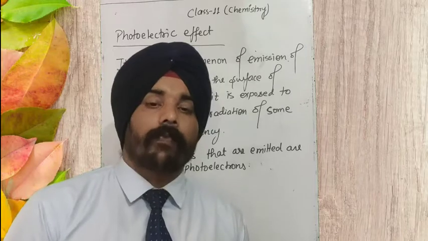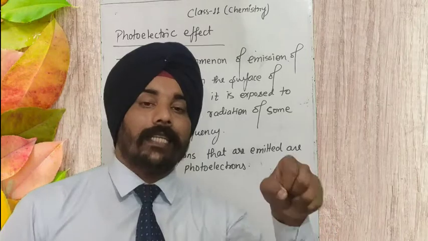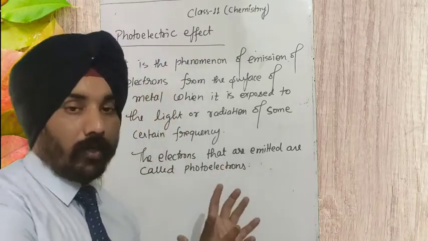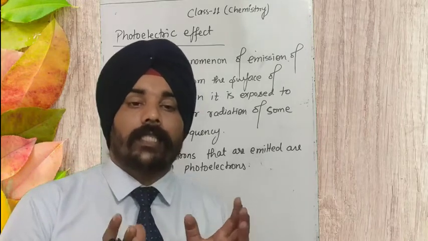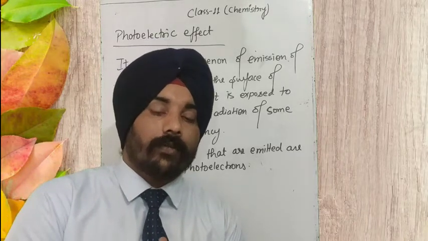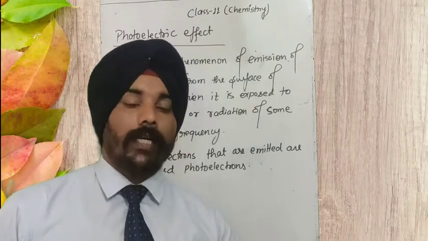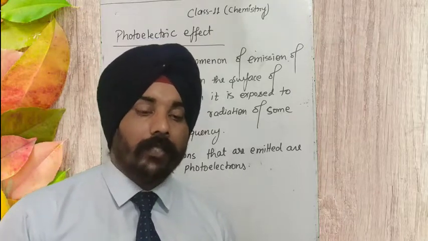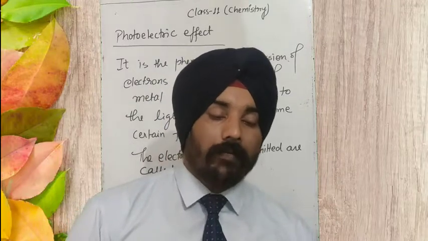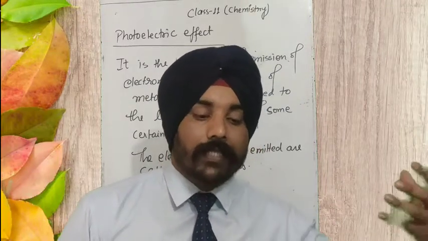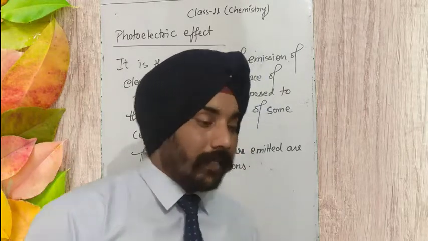Planck told that each quantum has energy equal to h nu, where h is the Planck constant, having the value 6.6 into 10 to the power minus 34 joule second, and nu is the frequency of the radiation by which we irradiate the surface of the metal.